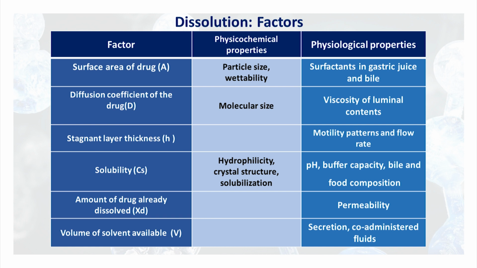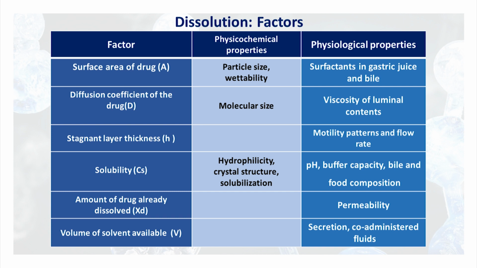The diffusion coefficient of the drug is governed by the molecule size and the viscosity of the luminal content, while the motility pattern and flow rate govern the stagnant layer thickness. That thickness is modulated as per the motility pattern. While the pH, buffer capacity, bile and food composition affect the saturation solubility, hydrophilicity, crystal structure and solubilization affect the solubility.